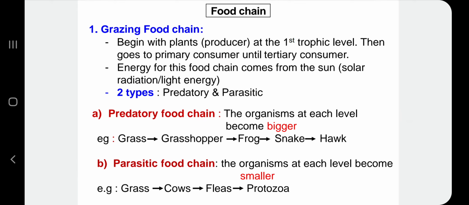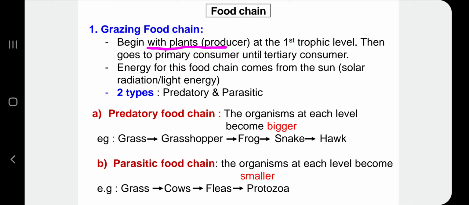For the first food chain, we have grazing food chain. Untuk grazing food chain, we begin with producer at the first trophic level and then go to primary consumer until tertiary consumer. So energy for grazing food chain comes from the sun, and then for the grazing food chain, we divide into two types, which is predatory food chain and parasitic food chain.